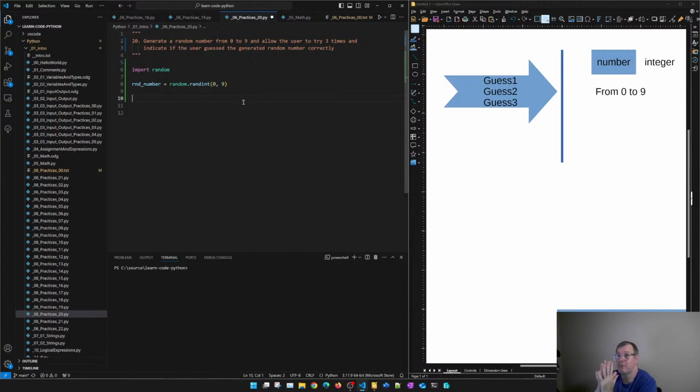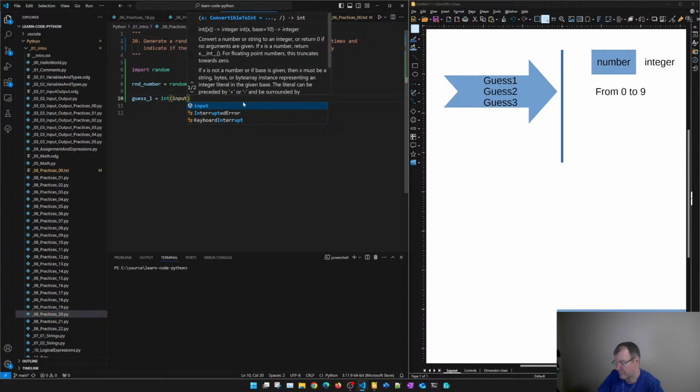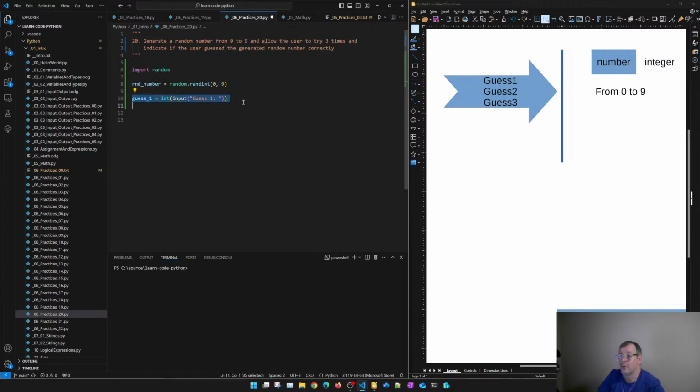Okay, now we have to figure out how we can read the number. So let's call here guess 1. Oops, sorry, guess 1 will be, we have to convert to integer, input, and then we can give a prompt, which in this case will be guess 1, and do something like this. We'll do the same thing 2 times. Oh, 3 times, okay?